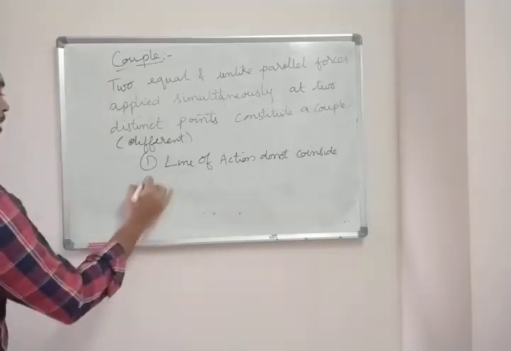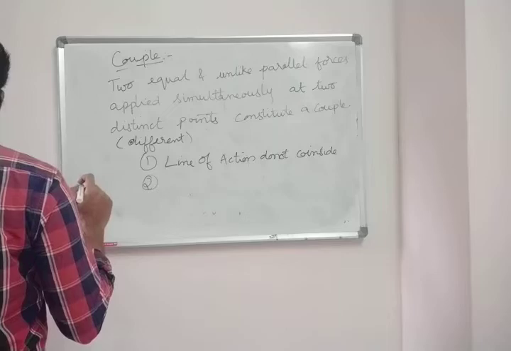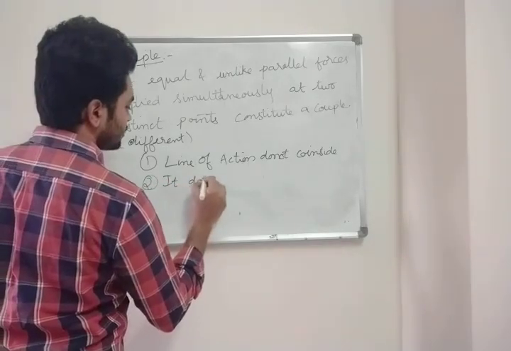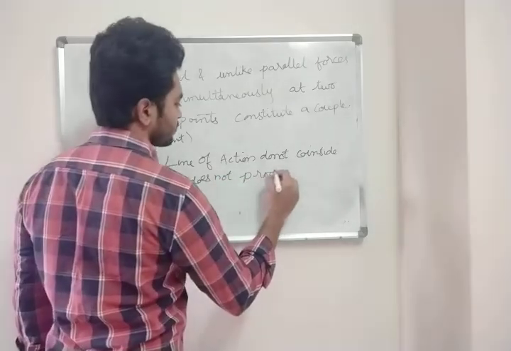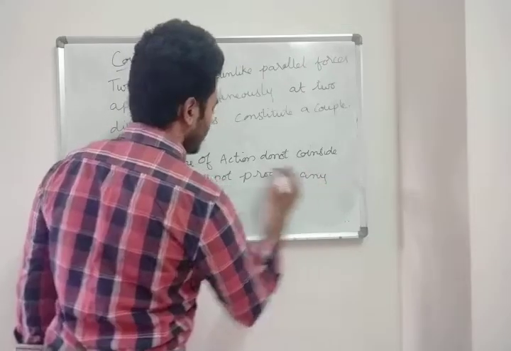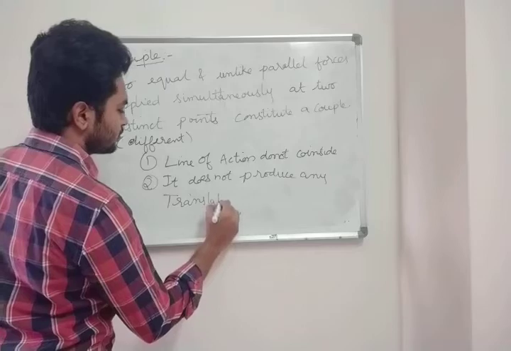The second point is it does not produce any translational motion.